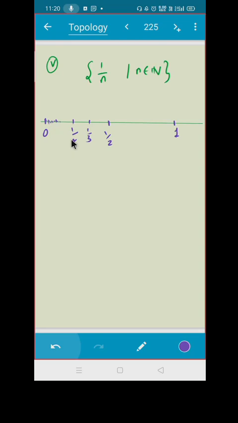Do you see a golden point here? Look at the point 0. Can I say this point is a limit point? Graphically, what do you see? How many elements of this set are near point 0? Do you see this 1 upon n? As n goes to infinity, this 1 upon n goes to 0. That means around 0 you have infinitely many points of this form. Do you agree or not?